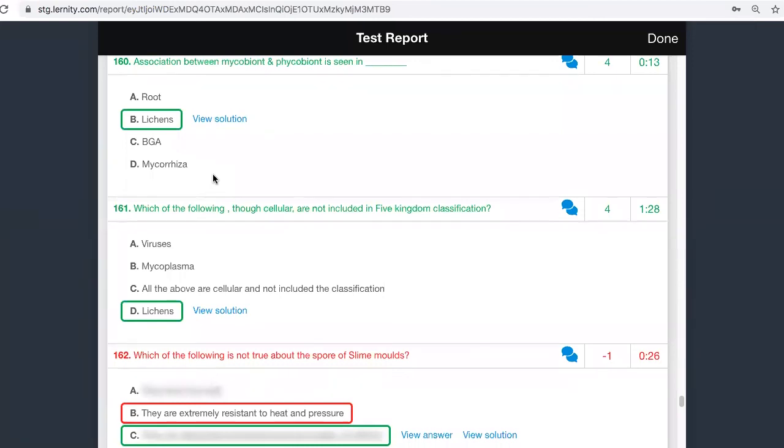Lichen is not included in kingdom fungi. Lichens are not classified in fungus. Lichens are completely outside the five kingdom classification. That is why this is the answer. Viruses are not included in the five kingdom classification, but viruses are not cellular, so I will eliminate this option. Mycoplasma is cellular and it is included, so I will not consider this as an answer. Lichens are cellular and not included in the five kingdom classification. So this is the answer.